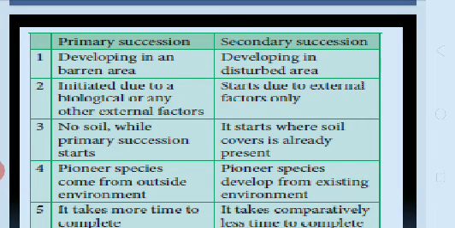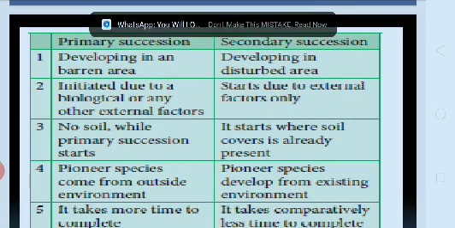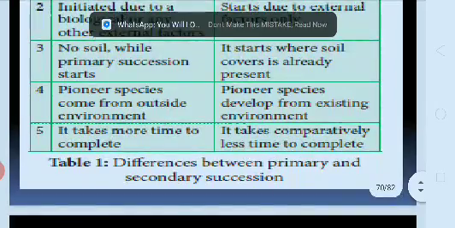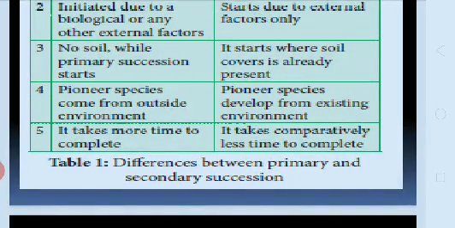Primary develops in a barren area; secondary develops in a disturbed area. Primary is initiated due to biological or other external factors; secondary starts due to external factors only. In primary succession there is no soil at the start; secondary starts where soil cover is already present. In primary, pioneer species come from the outside environment; in secondary, pioneer species develop from the existing environment. Primary takes more time to complete; secondary takes comparatively less time.